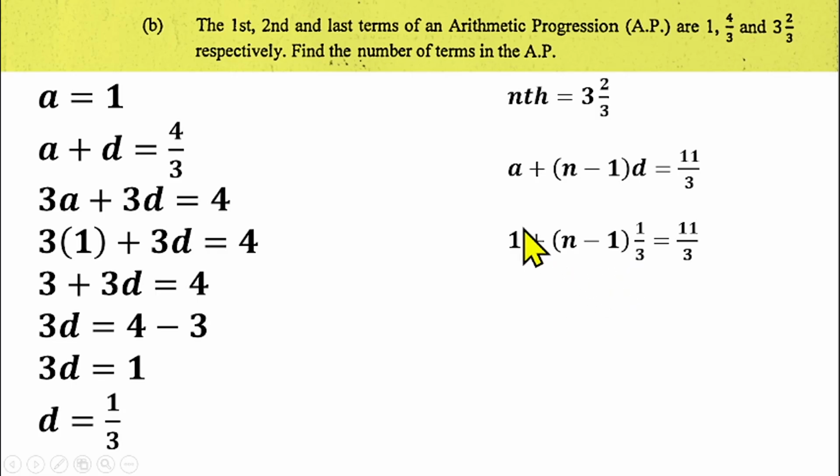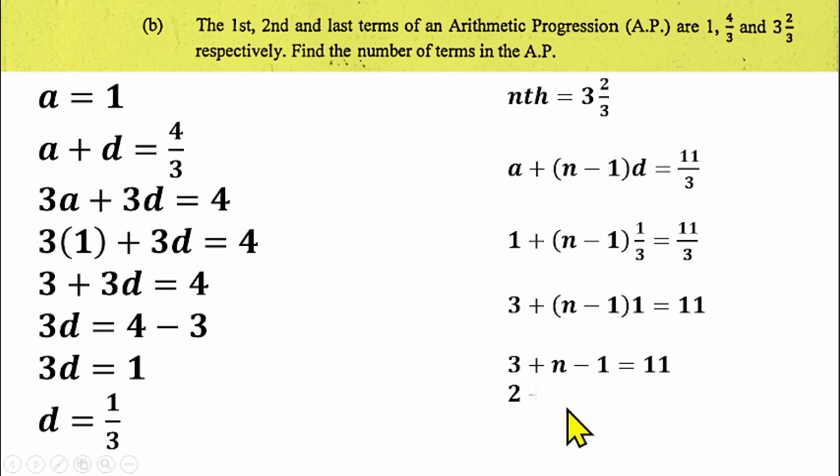That will be 3. So if I multiply this one by 3, I will get 3 plus open bracket n minus 1. If I multiply this one by 3 as well, that will cancel 1 over 3. That gives us 1 here equals to 11. So 1 will multiply the brackets. We'll be having 1 plus n minus 1 is equals to 11. 3 minus 1 is 2. We have 2 plus n equals to 11.